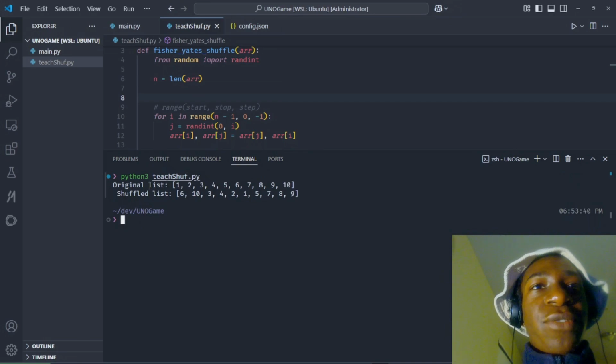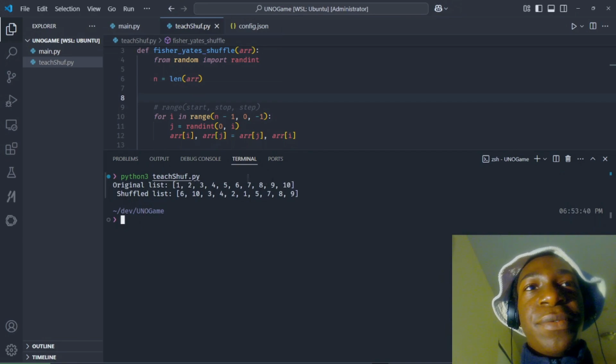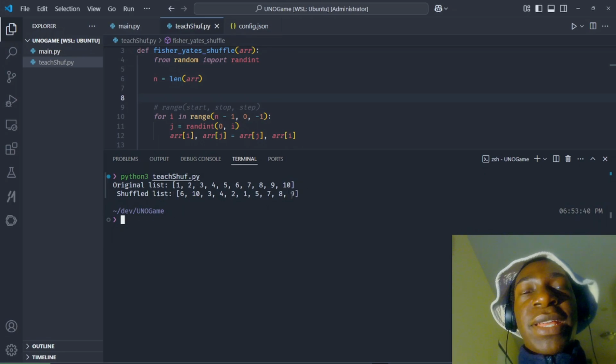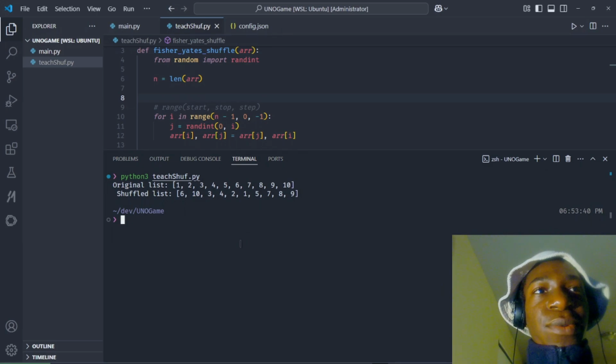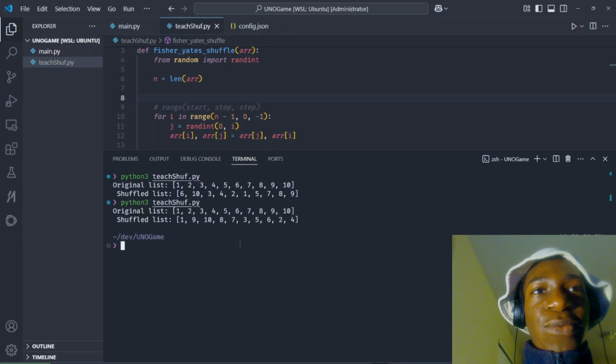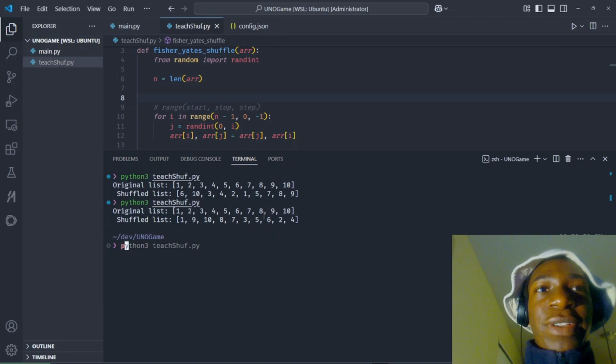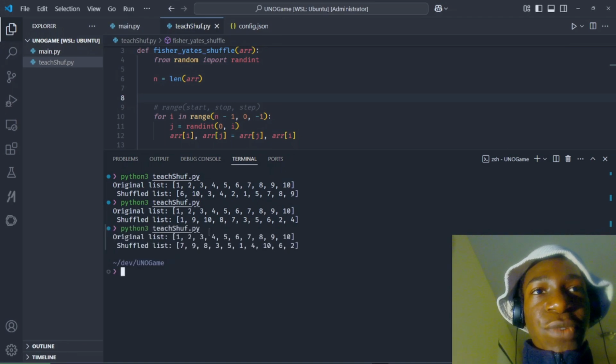And so we look at our original list, 1, 2, 3, 4, 5, and so on. Then our shuffled list, 6, 10, 3, 4. Look at that. And so if we run it again, we get a whole different shuffled list. We run it again, we get a whole different shuffled list. You can keep on running it.